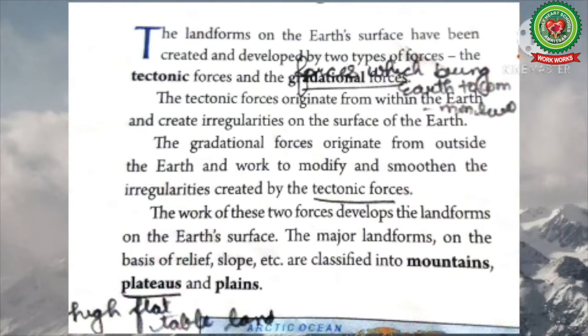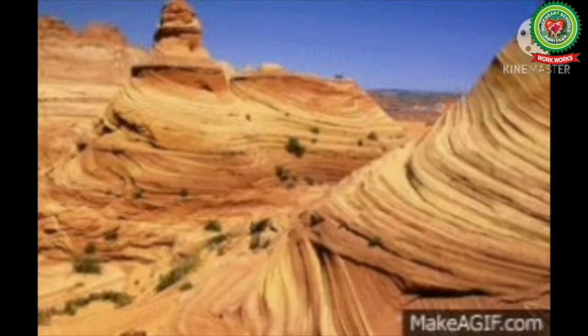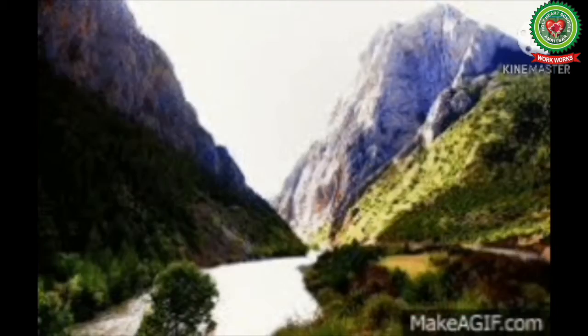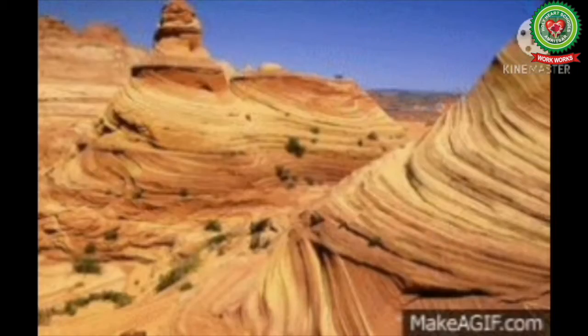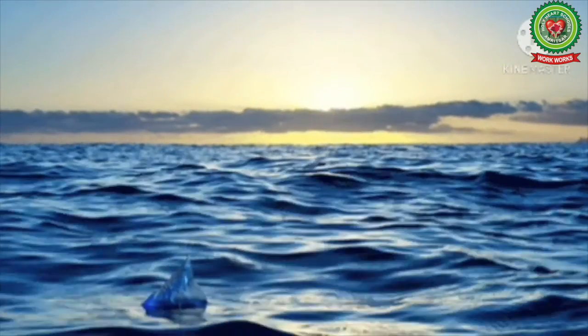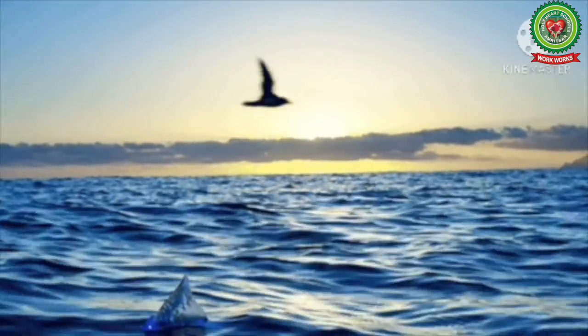So now students, open up your books on page number 36, lesson number 5, Landforms of the Earth. But before we start with the topic, let's have a brief about the topic. The term landform is applied by physiographers to describe all the relief features or natural rocky features on the surface of the earth. It includes all the broad features such as continents and ocean, the first order of the relief,